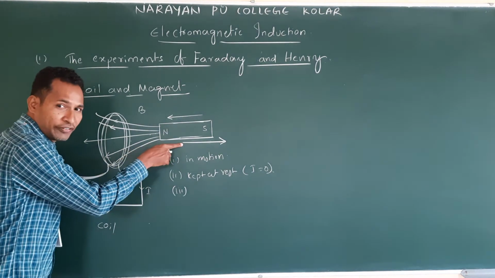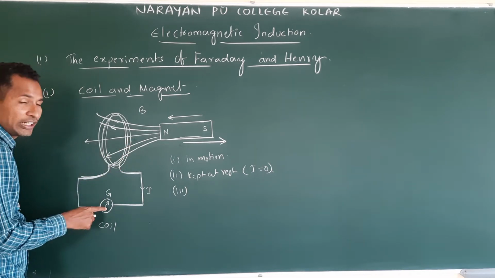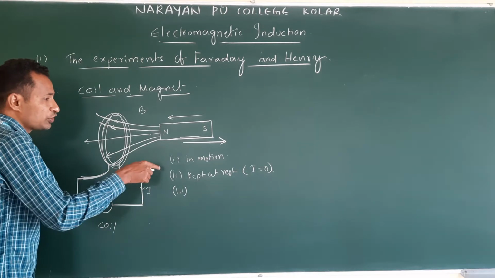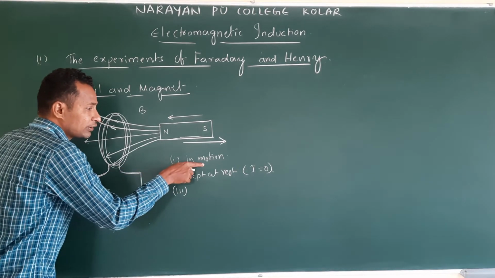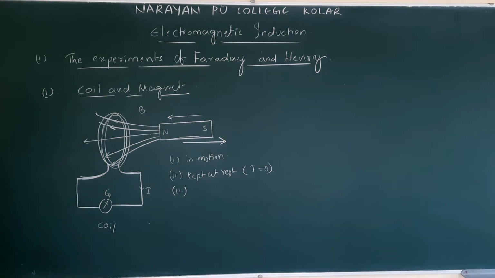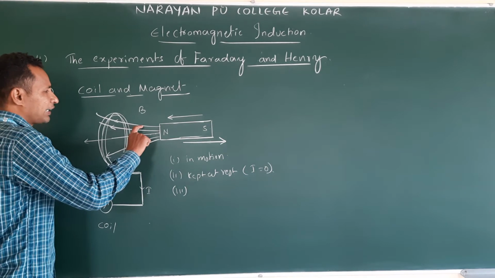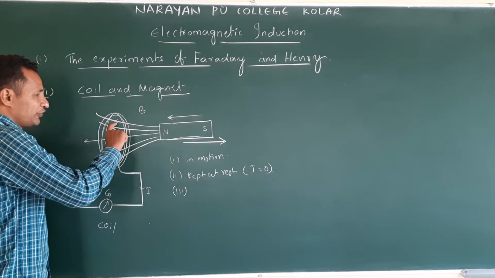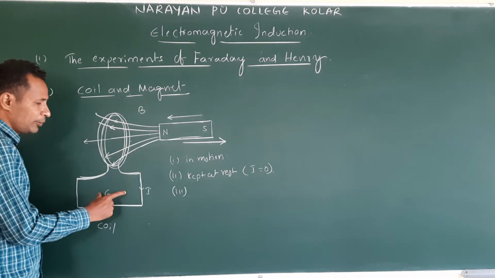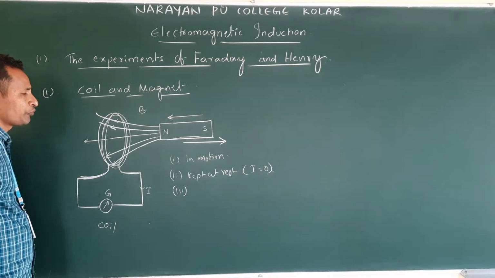When magnet moves away, field decreasing, there will be a deflection, but opposite to the deflection observed in first case. So what all these three observations are saying: when magnetic field varies in the coil, there will be a current, there will be an EMF in a coil.